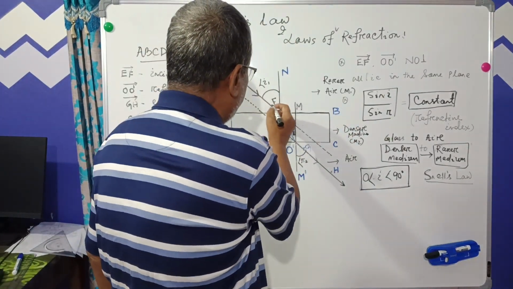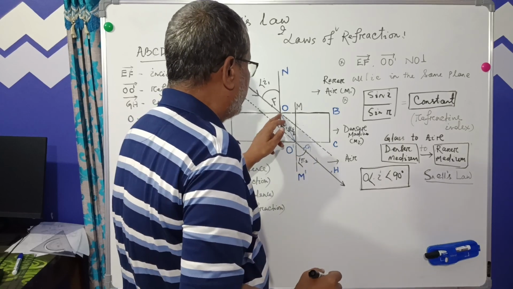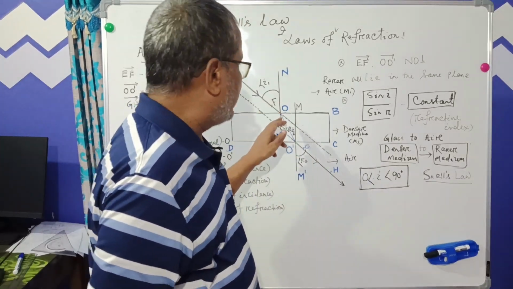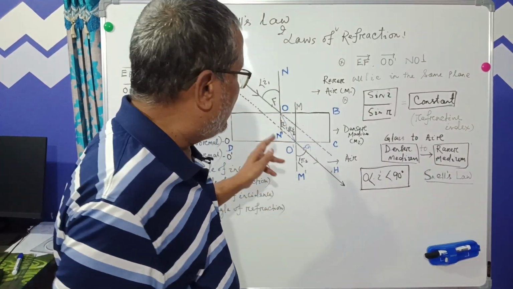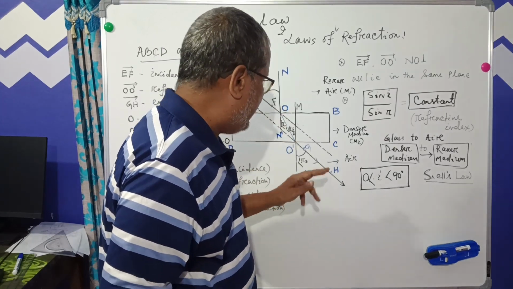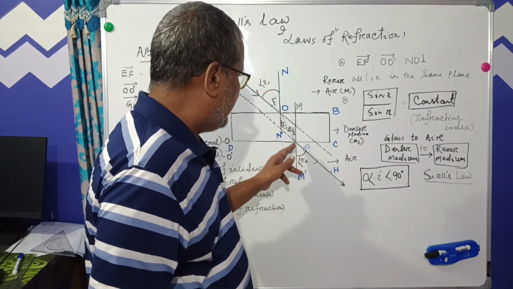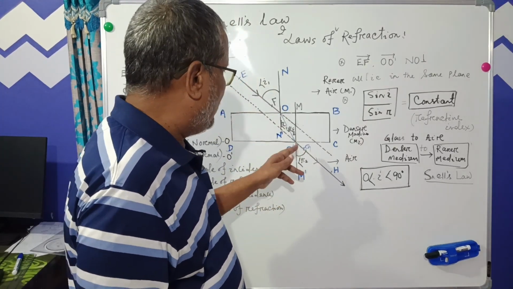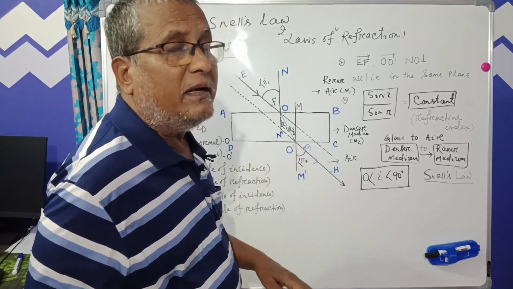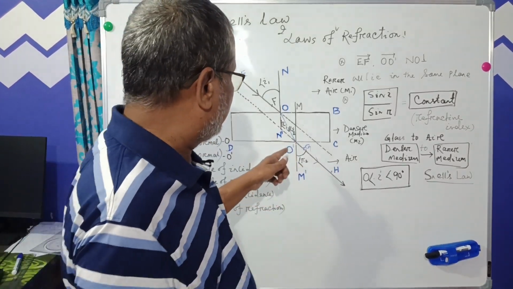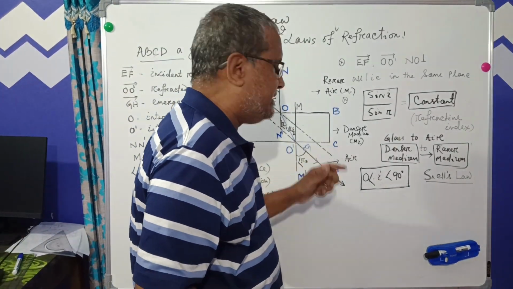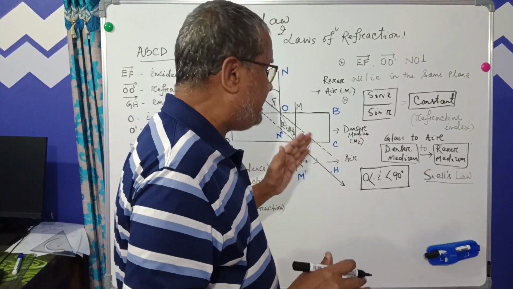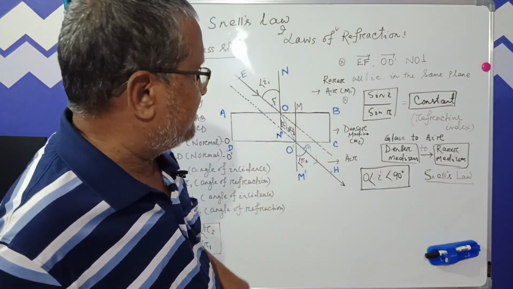Let us join EF. It falls at O, the interface on AB. Similarly, GH falls on O dash, that is called the interface on the side DC of the rectangular glass slab.